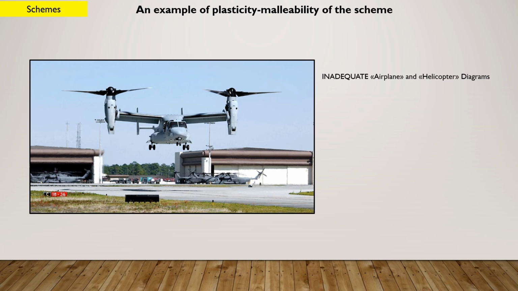The 2 memory schemes, if they want to be adequate to the sensitive data and to account for this aircraft, must transform themselves and give rise, through restructuring, to a third scheme which incorporates and integrates the characteristics of the other 2 and which has its own specific name. Indeed, that is the case. And the third scheme has its own name: convertiplane.